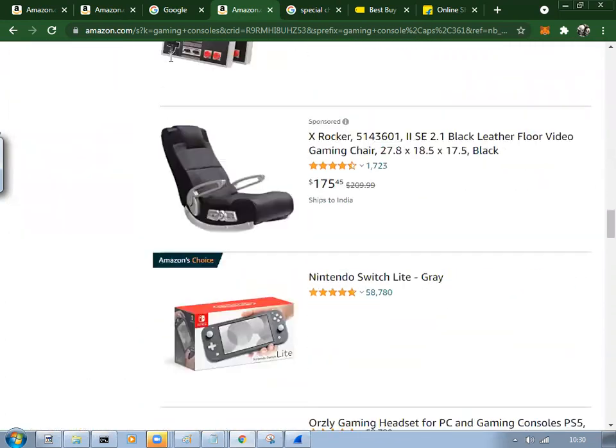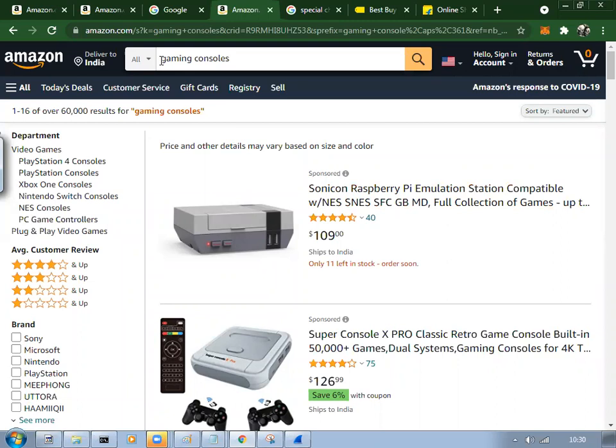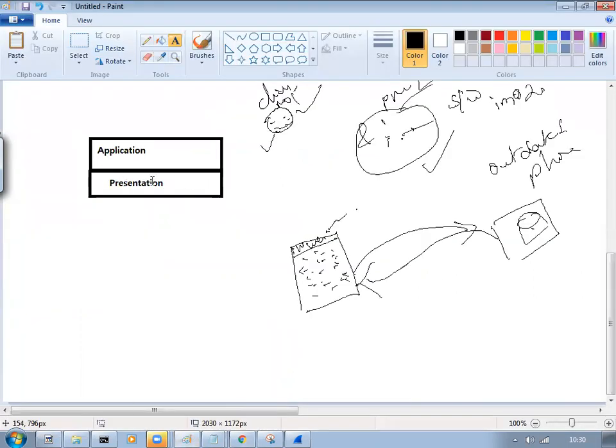Whatever is happening, all these things will be taken care of: encryption, encoding. Encoding means I sent in one language, and the same language you are able to see properly on your browser. That is called encoding. I sent some tabular format of data, and you're able to see it because encoding is successful on that application. All these things come under the presentation layer. Now one more thing I will show you next.